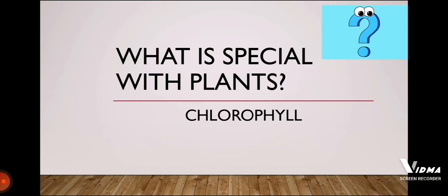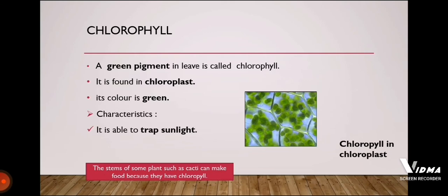Chlorophyll is a substance that is present in the plant that helps them to make food. I have told you that a green pigment that is present in the plant is called chlorophyll. And due to this pigment, plants look green, because this material is of green color.